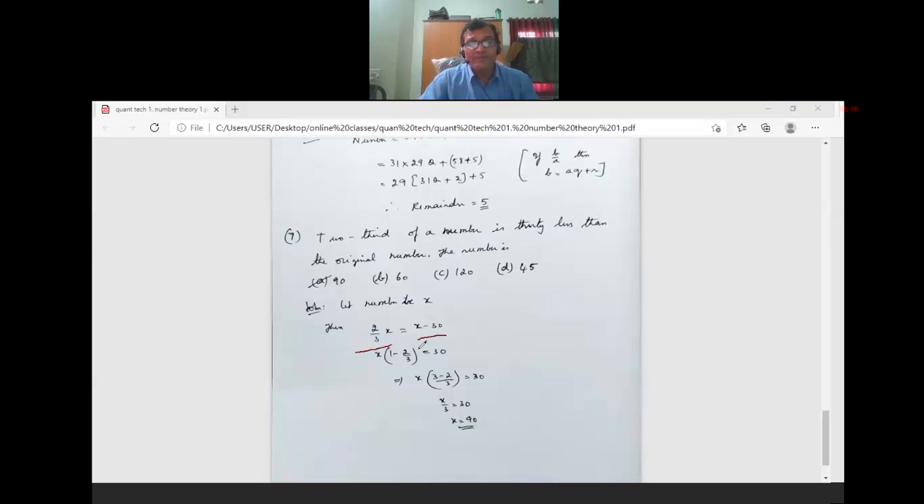Then it is simplification. I bring x to this side. So x minus 2 by 3 x equals 30. So x into (1 minus 2 by 3) is 30. Take the LCM here, so x by 3 is 30. So x is 90. So the number is 90, the original number.